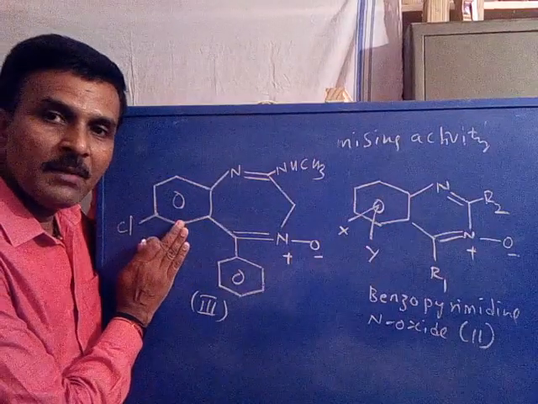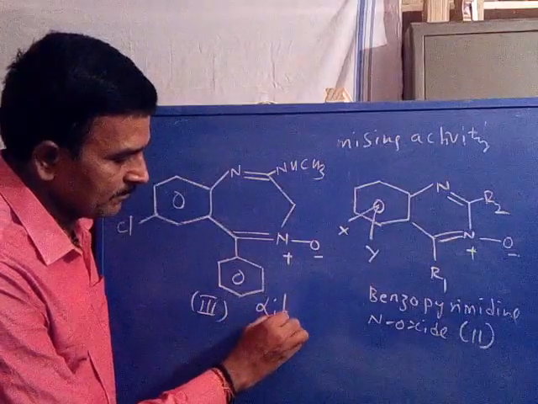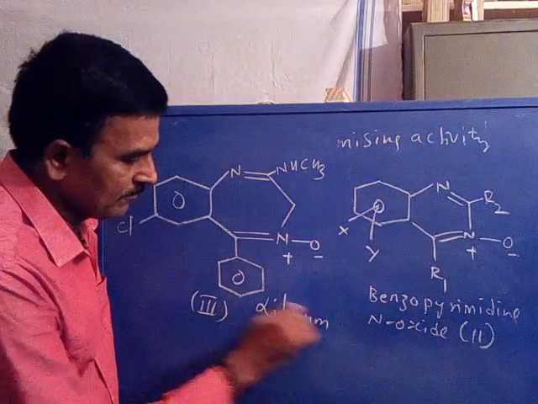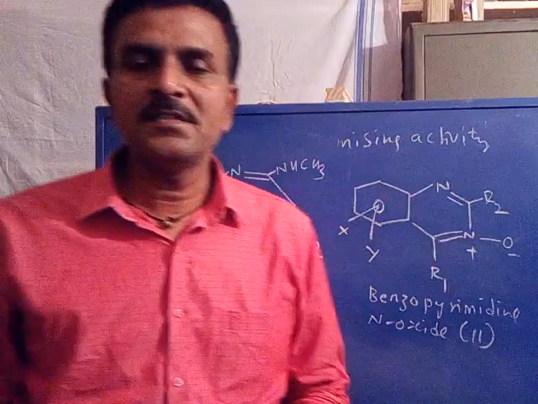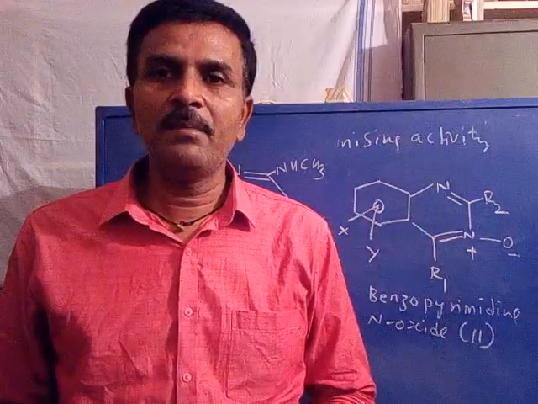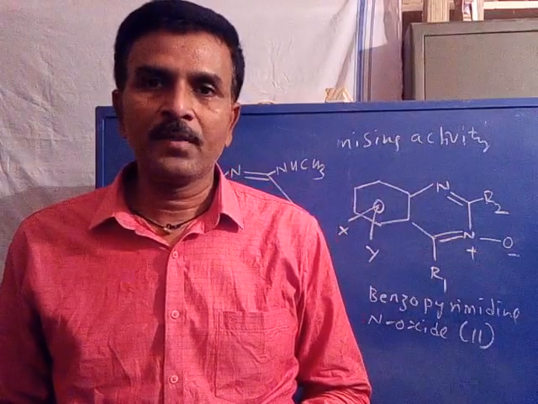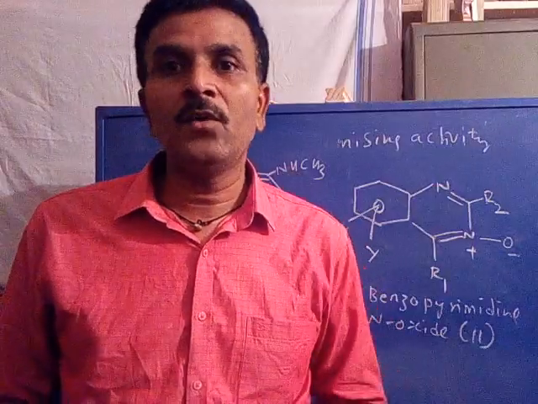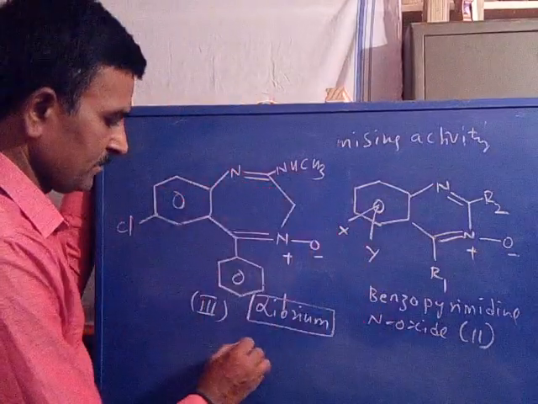Later he named this structure Librium. So this is the story of the drug, which is used as an anxiolytic and CNS depressant drug.